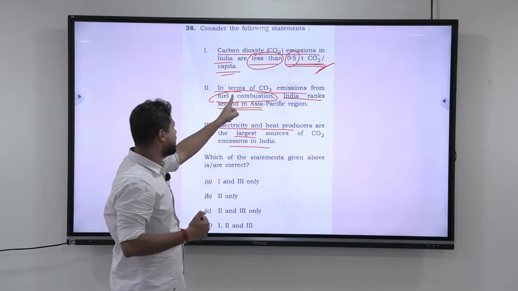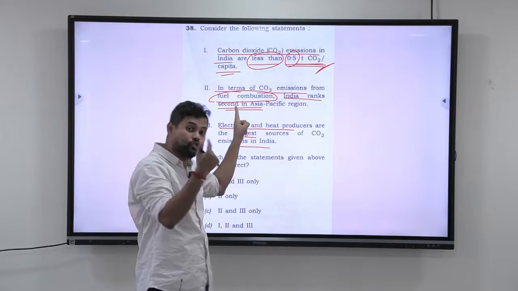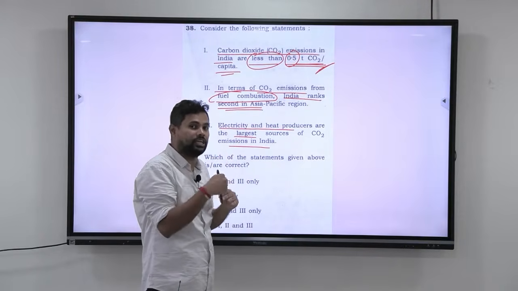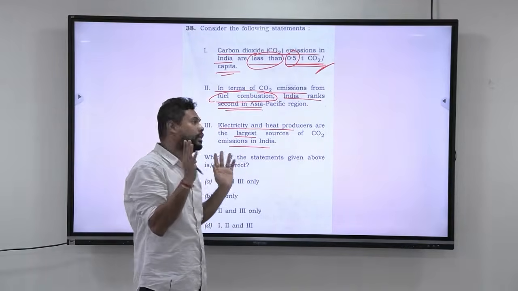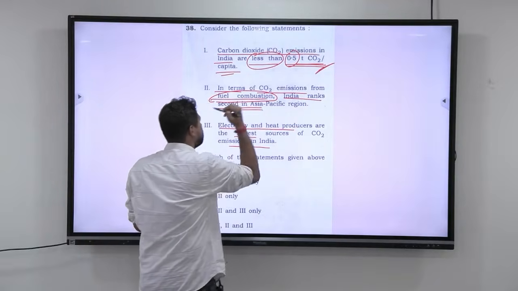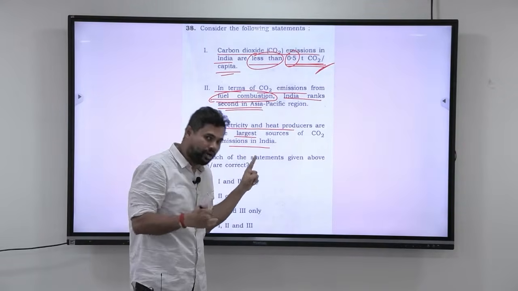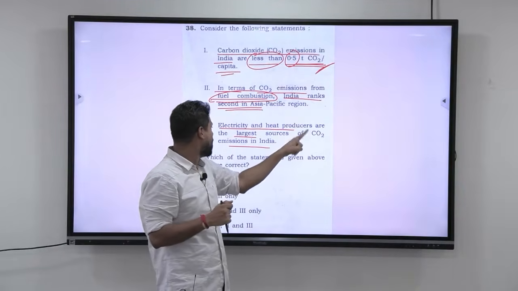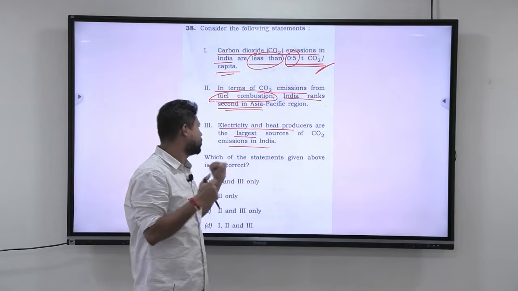Look at this next. In terms of carbon dioxide emissions from fuel combustion, India ranks second in Asia Pacific. So they are not just asking India ranks second in Asia Pacific, they are asking more specifically about fuel combustion. Carbon dioxide emissions from fuel combustion. That again makes it a little tricky. Next, electricity and heat producers are the largest sources of CO2 emissions in India.